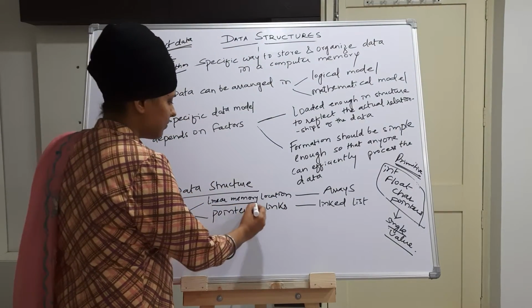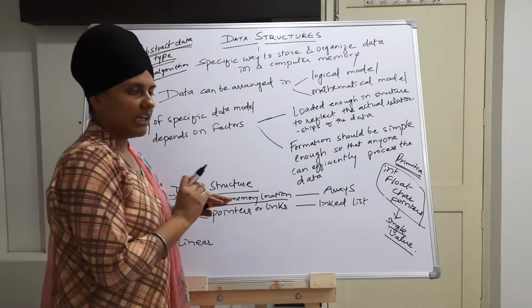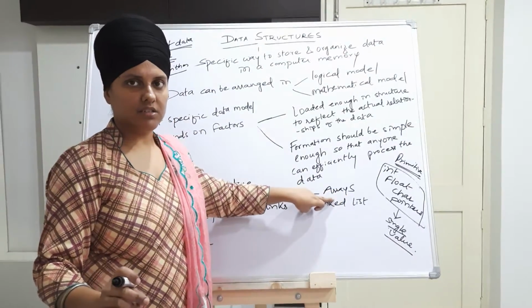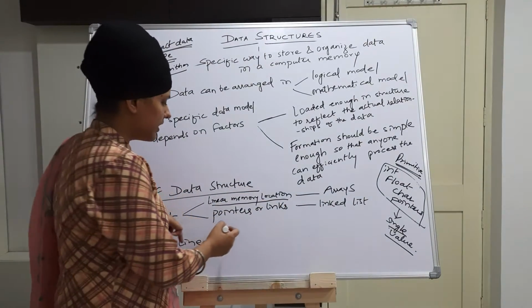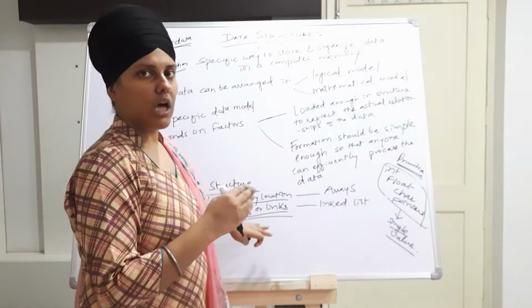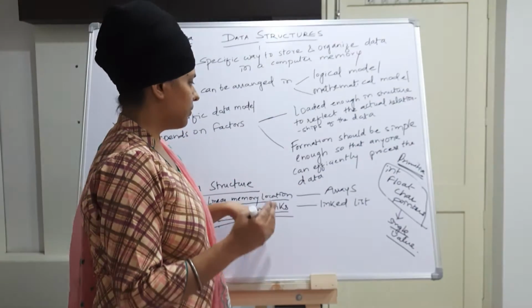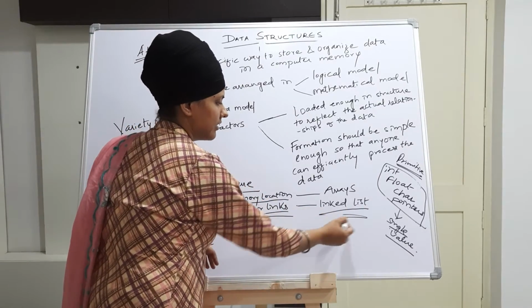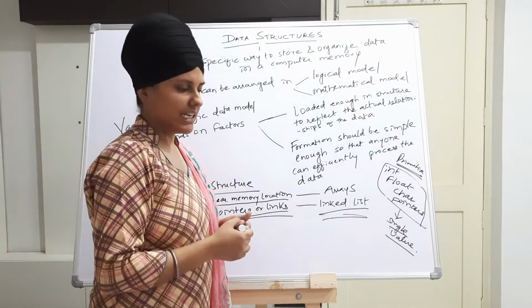When it is represented in a linear memory location, that is nothing but arrays. And when the data is stored with the help of pointers or links that point to another element in a list, that is nothing but a linked list, which we will see in detail.